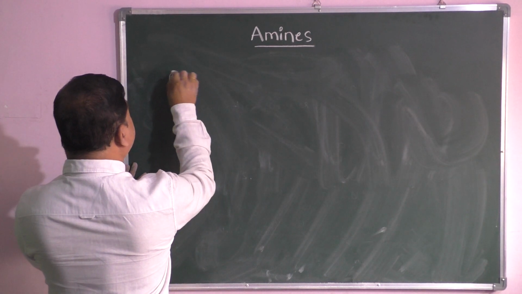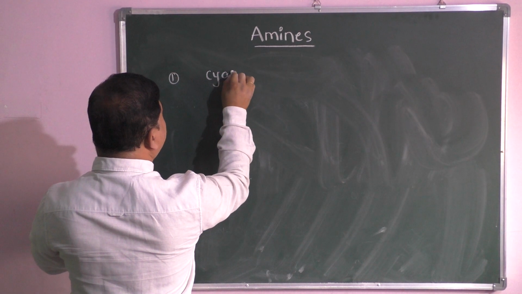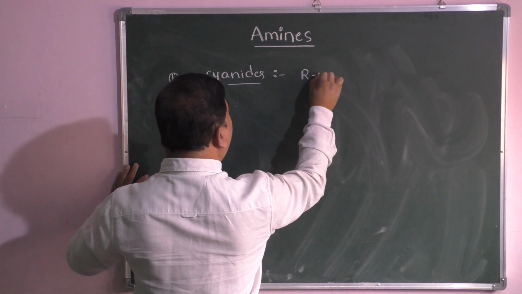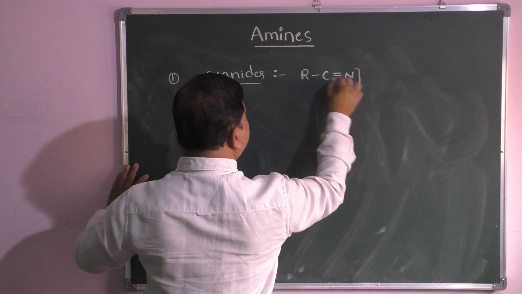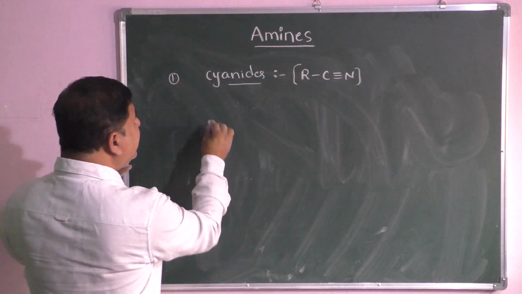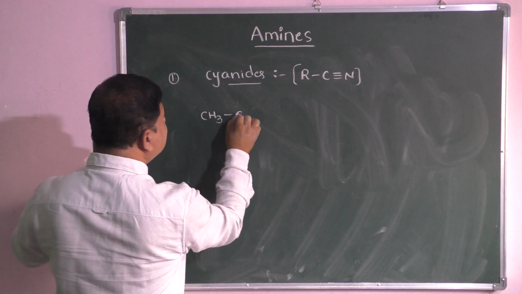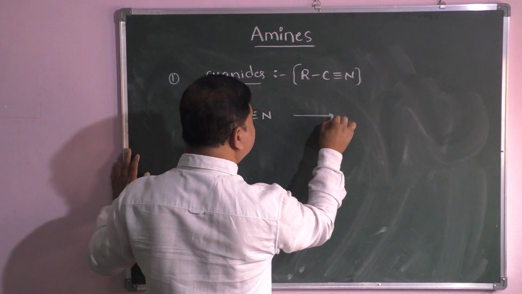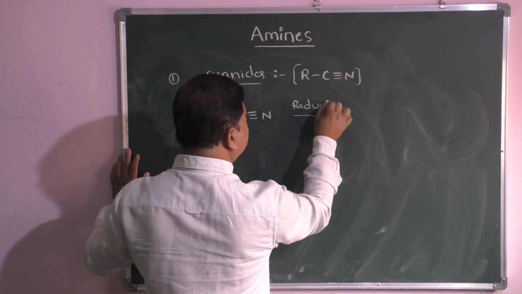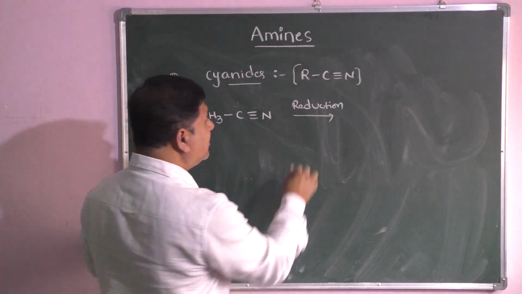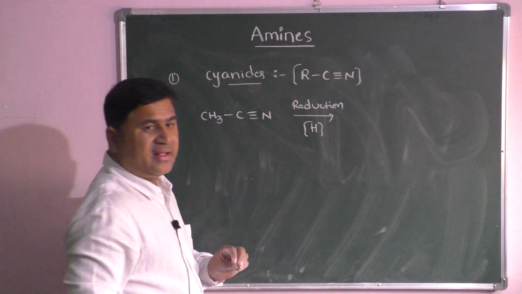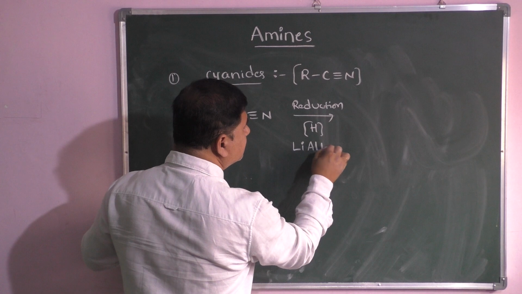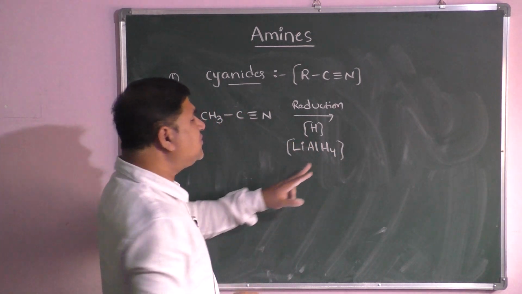From cyanides. Cyanide means, as you know, R C triple bond N. So when you take CH3 C triple bond N, when it undergoes catalytic reduction, you can take reducing agents like LiAlH4. This type of reducing agent can be used.